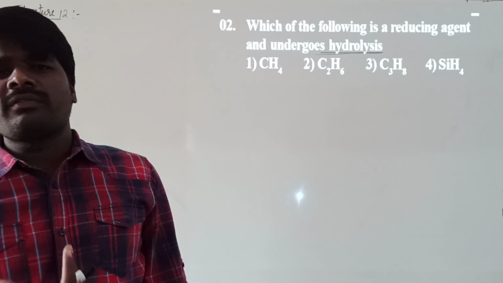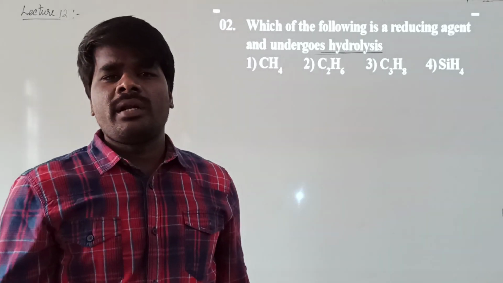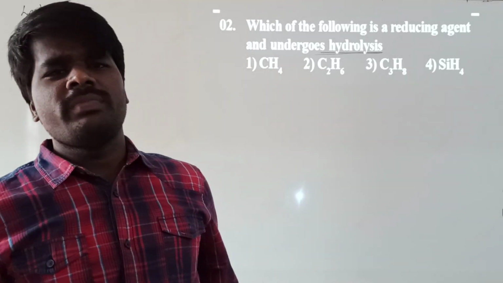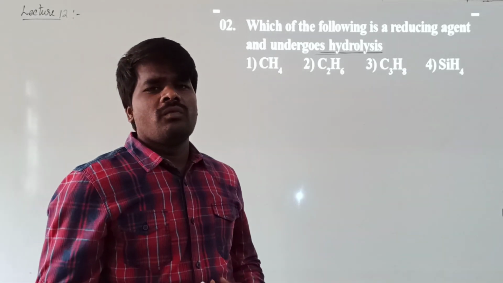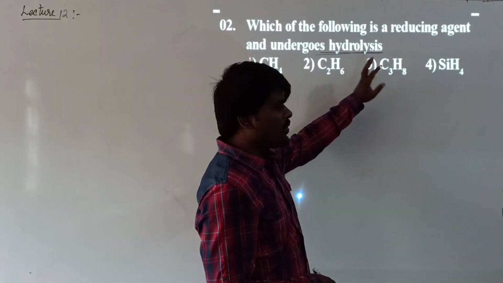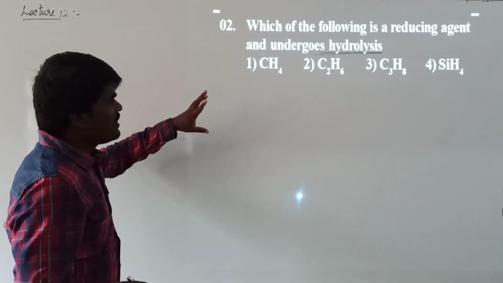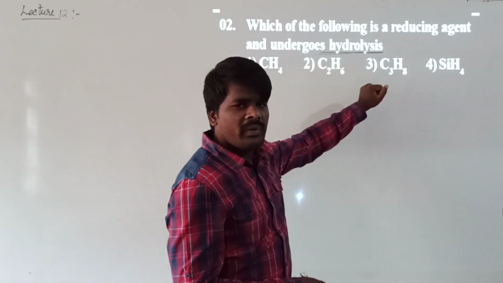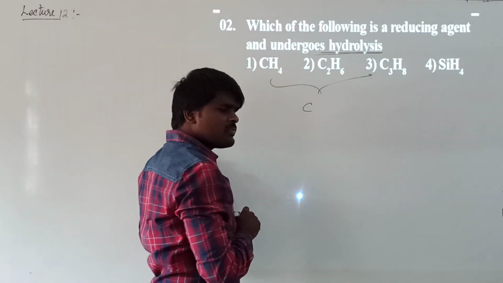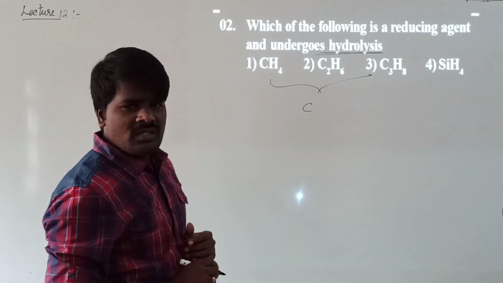What is the criterion of hydrolysis? In order to undergo hydrolysis, the central atom of the compound should be able to expand its valence. Now, if you see, this is methane, this is ethane, this is propane. And what is the central atom in methane, ethane, and propane? Carbon is the central atom. Is there any possibility for carbon to expand its valency?